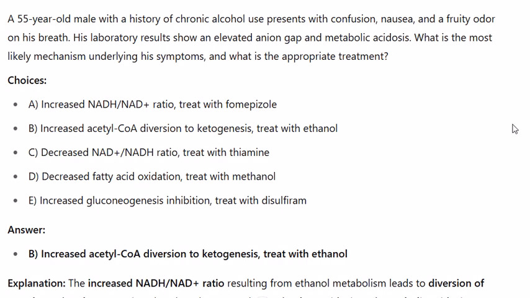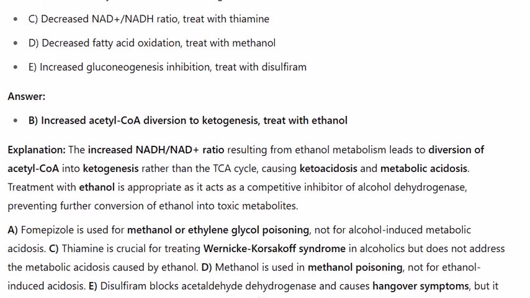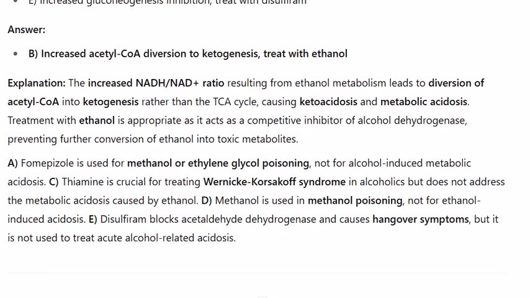B. Increased acetyl-CoA diversion to ketogenesis, treat with ethanol. Explanation: the increased NADH-NAD+ ratio resulting from ethanol metabolism leads to diversion of acetyl-CoA into ketogenesis rather than the TCA cycle, causing ketoacidosis and metabolic acidosis. Treatment with ethanol is appropriate as it acts as a competitive inhibitor of alcohol dehydrogenase, preventing further conversion of ethanol into toxic metabolites.